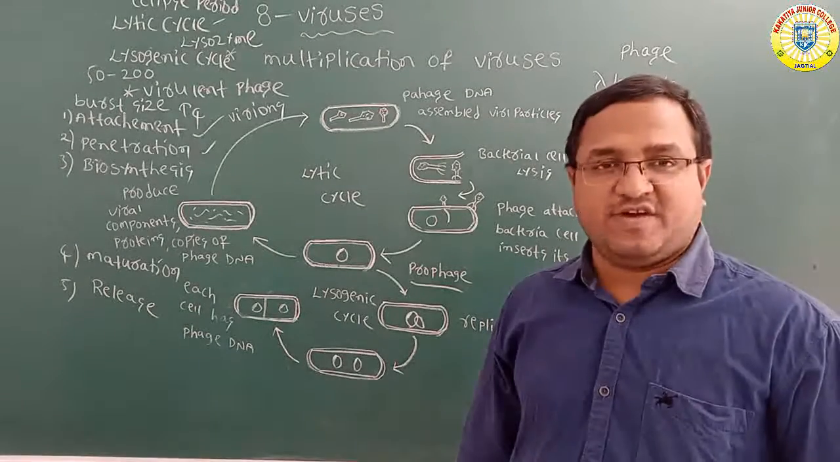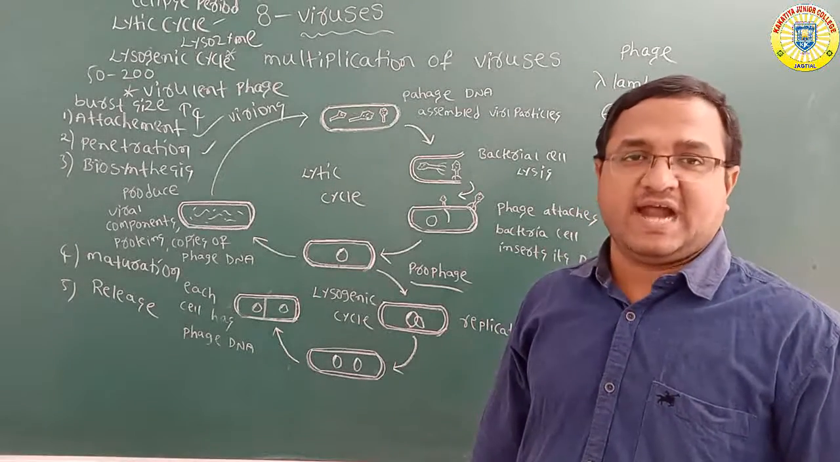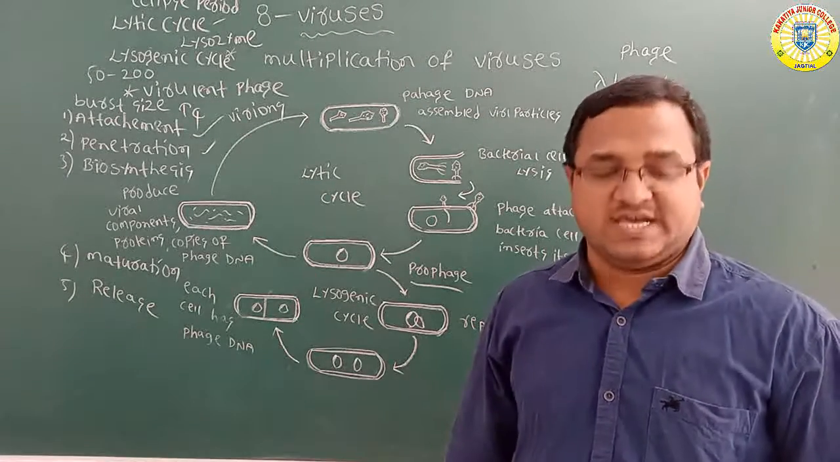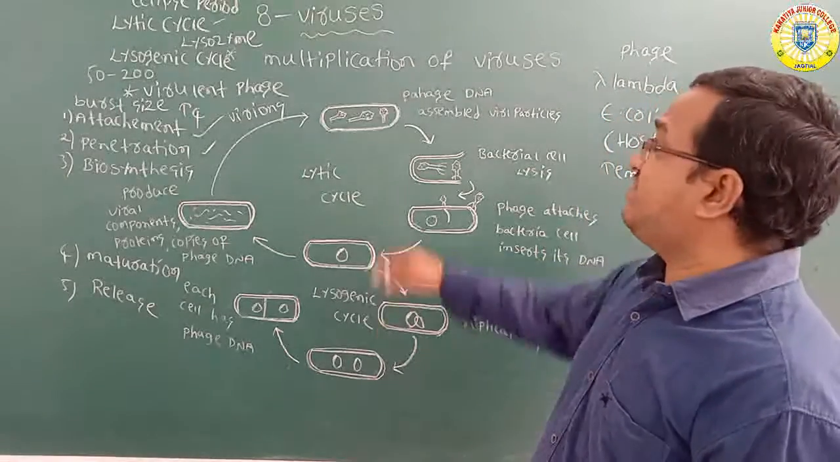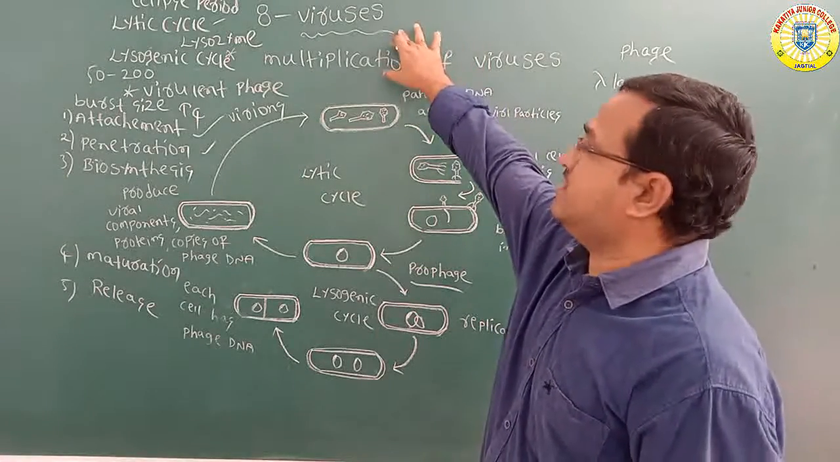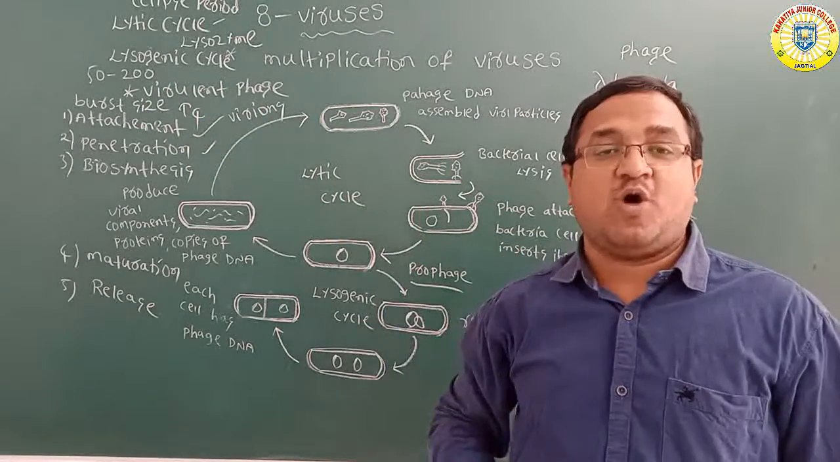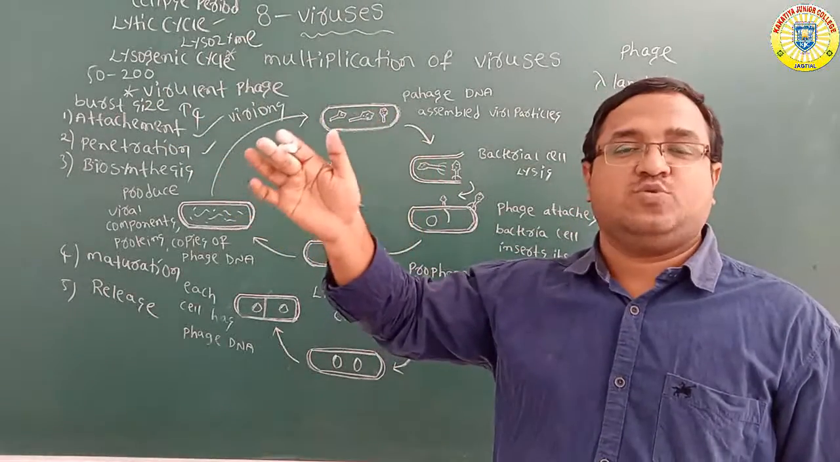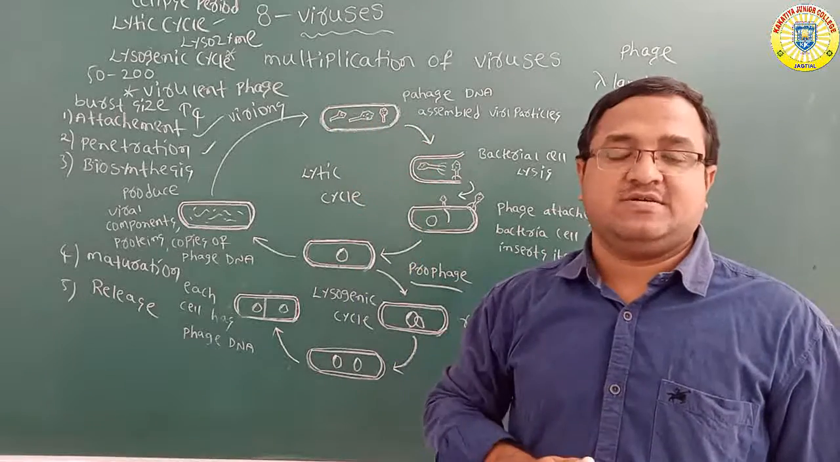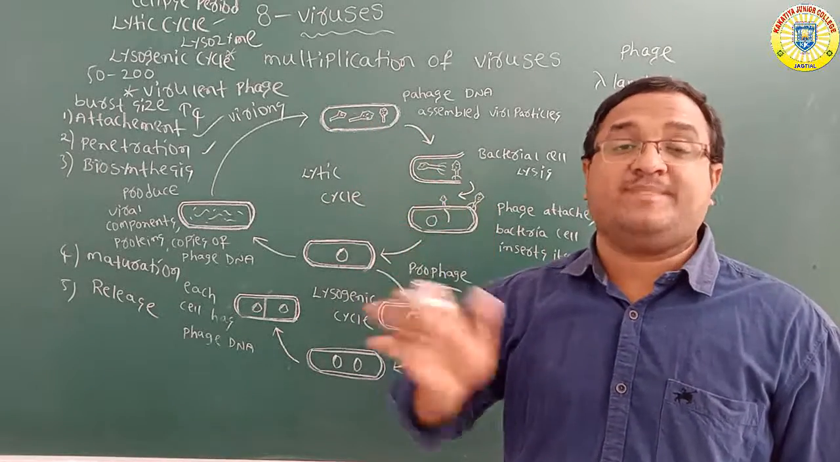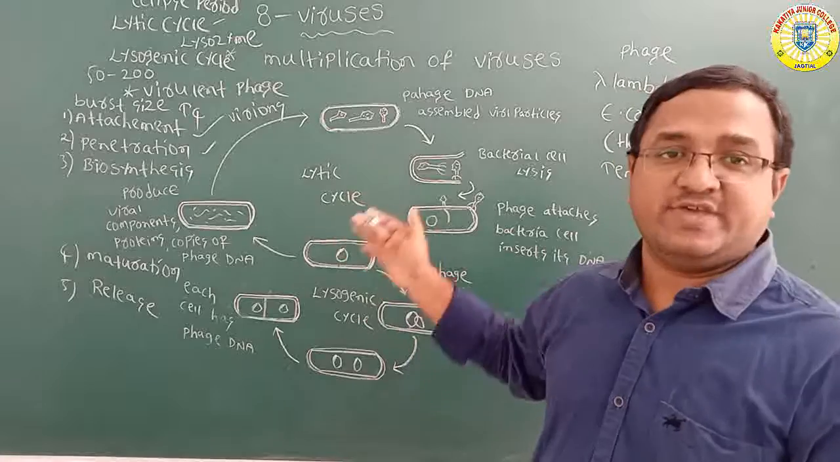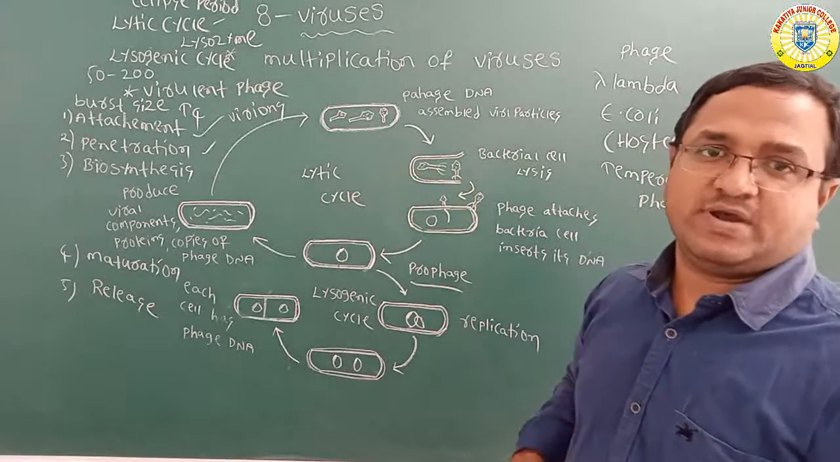Bacteriophages multiply by two methods: one is the lytic cycle and another is the lysogenic cycle. So far we have completed the chapter, and in yesterday's class we discussed the diseases caused by viruses in plants, animals and human beings. So far we have completed the 8th chapter. Okay, thank you children.